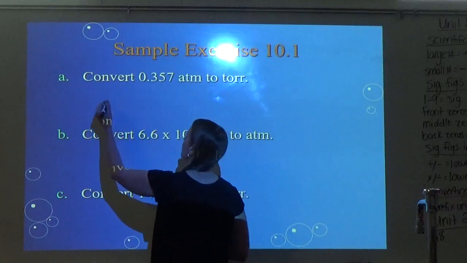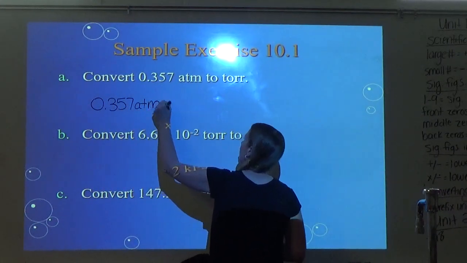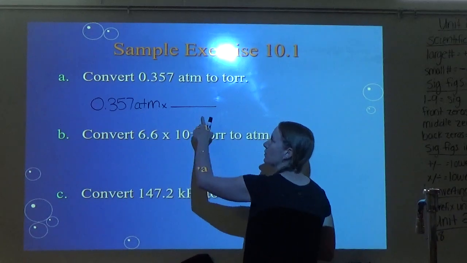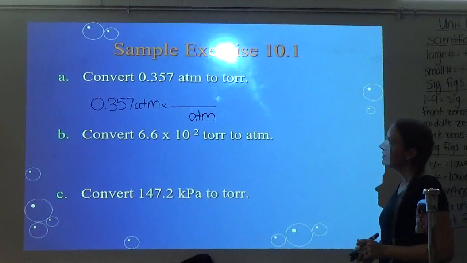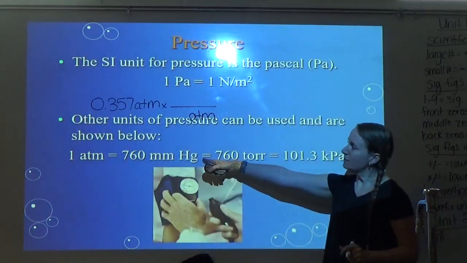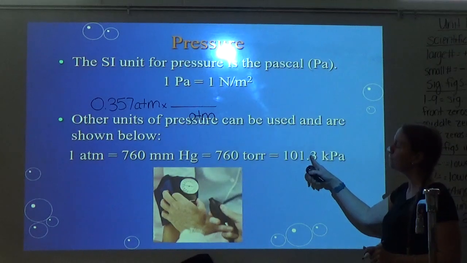Okay, so y'all, we follow the golden rule every time. We have 0.357 ATM. And so, of course, I follow the golden rule. Whatever unit I have on top goes on bottom. And so, y'all, remember, this is our conversion factor. 1 ATM equals 760 millimeters of mercury equals 760 torr equals 101.3 kPa.